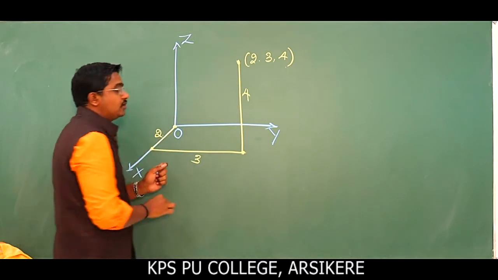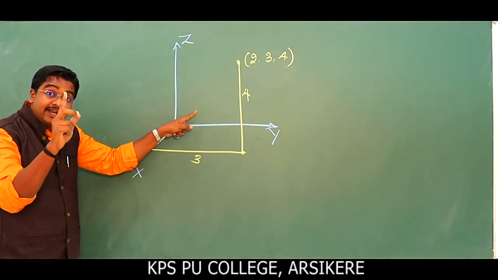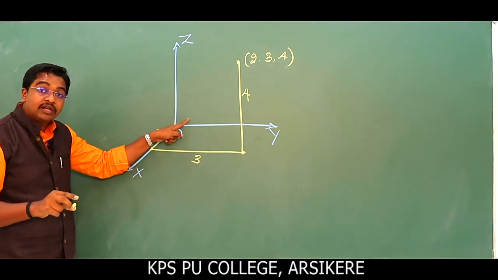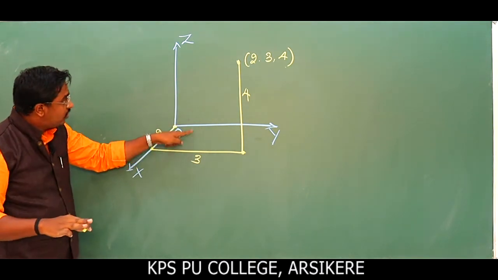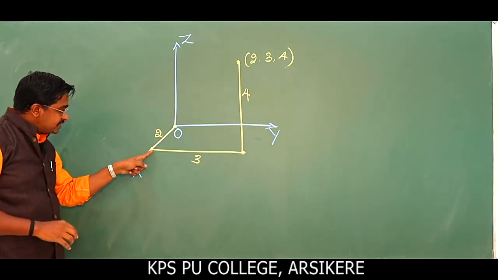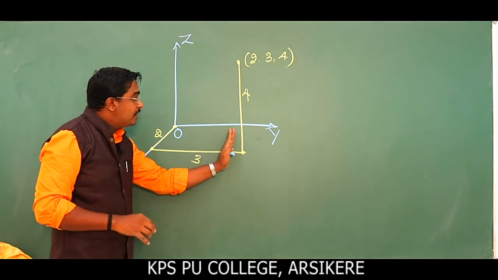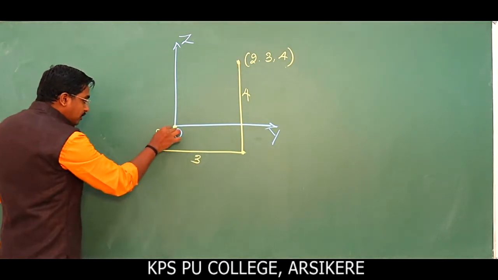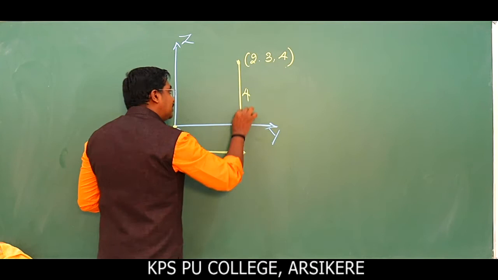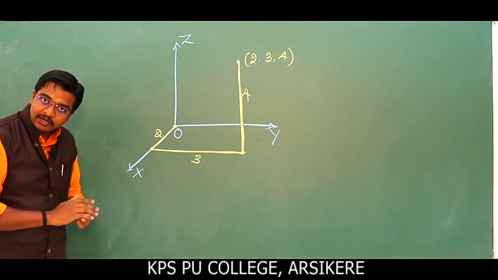This is the point. So to reach any point in the space or 3-dimensional space, we have to take 3-way direction. That's why it is called 3-dimensional geometry. So start with horizon towards x-axis, then parallel to y-axis having the unit 3. Again parallel to z-axis 1, 2 and 3. This becomes 3-way direction. Is it clear?